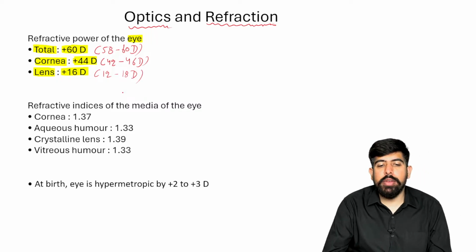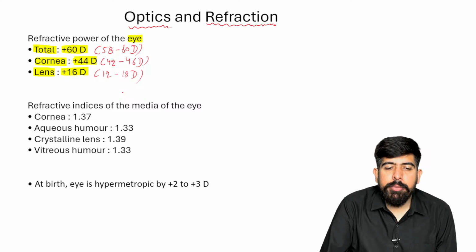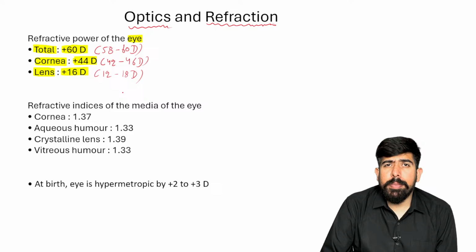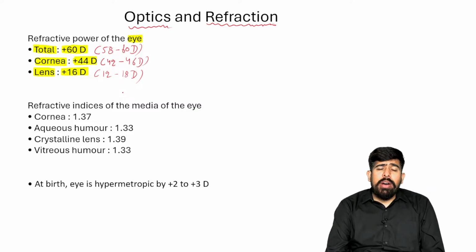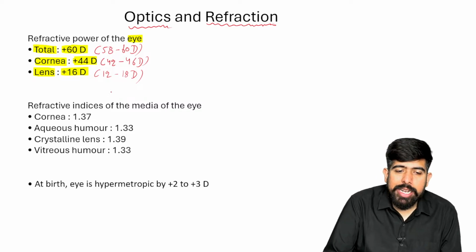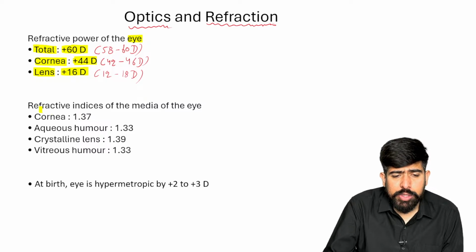Of course the child has a different power of lenses, and the adult has a different one, but we are talking about that. They may ask you what the total eye power is, what the power of your cornea is, and what the power of your lens is, so you have to know these values. Nowadays in the NEET PG exam, they also ask about the refractive indexes of the media of the eyes.